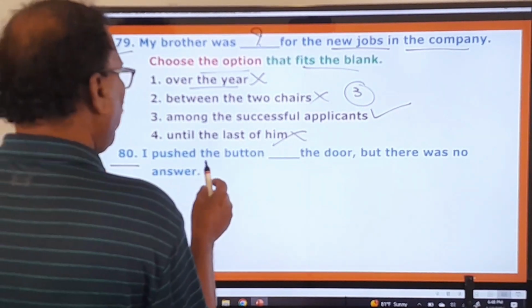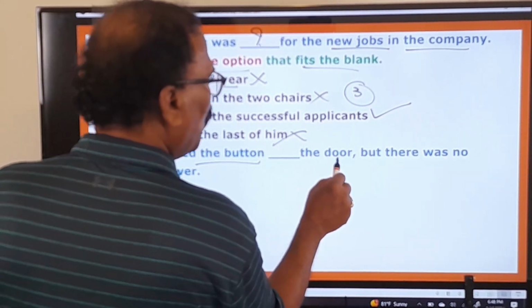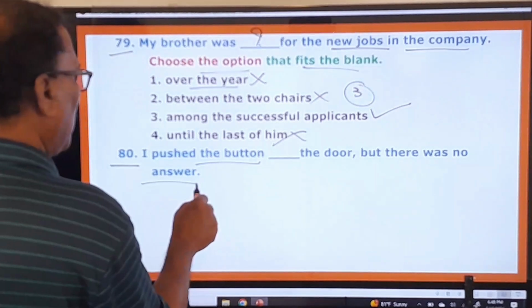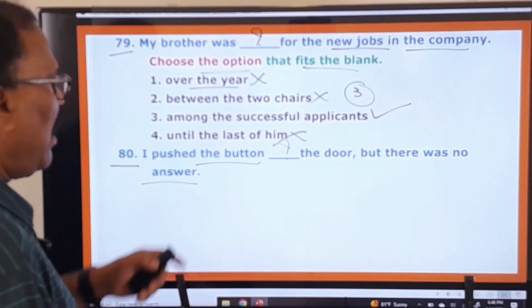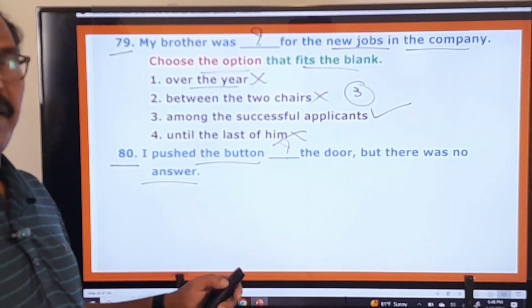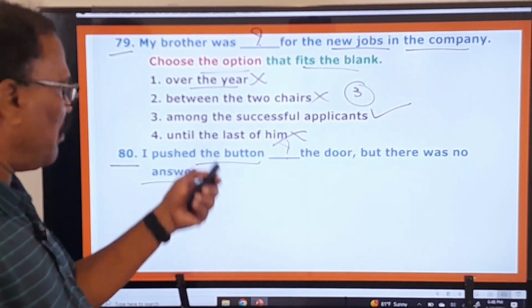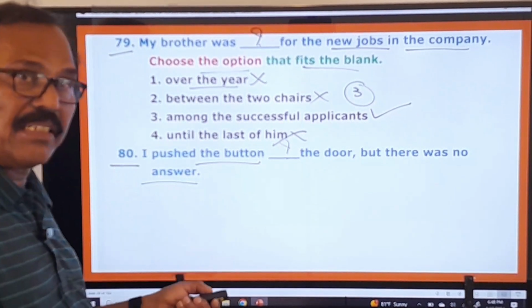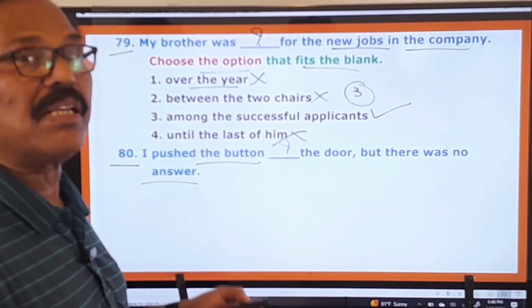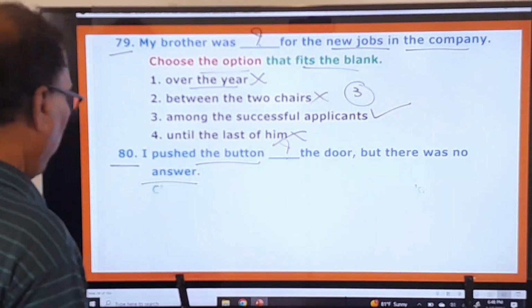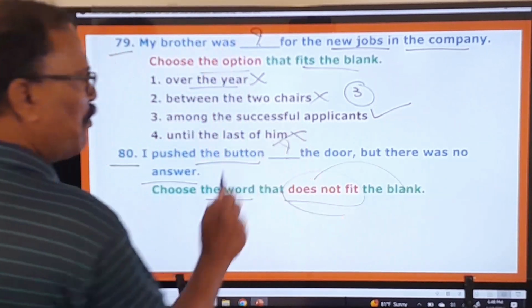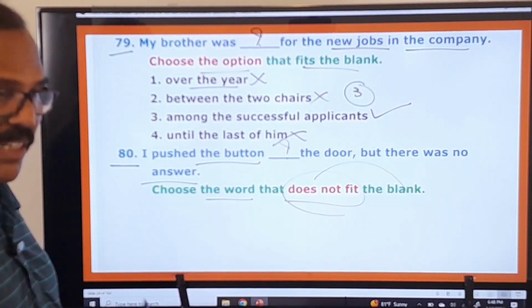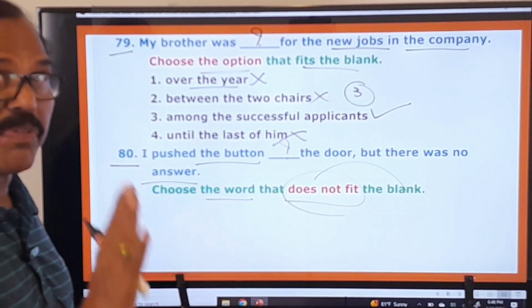80th question. I pushed the button, dash the door, but there was no answer. I pushed the button, dash the door. Some blank is given here, and what to be used in this blank? Let us see what to be used in that. But before that, let us see what the examiner is asking you to do. Okay, choose the word that does not fit in the blank. This is very important. Be careful while reading the question. You must be very careful.